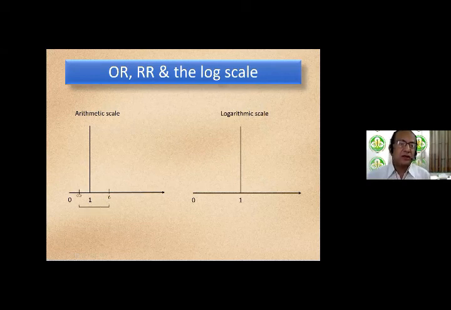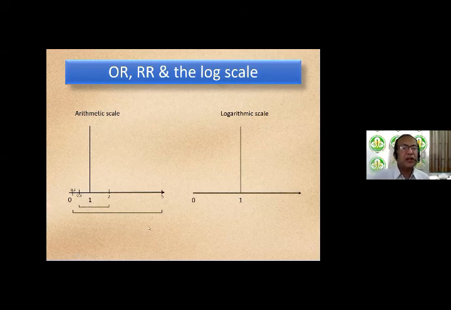Look, suppose the risk ratio is 2. That is the exact reverse of the risk ratio being 0.5, right? Because a risk ratio of 2 means that the risk has doubled. A risk ratio of 0.5 means the risk has halved. So these are exact mirror images of each other. A risk ratio of 5 is the mirror image of a risk ratio of 0.2, because 5 means 5 times increased risk, 0.2 means 5 times decreased risk.